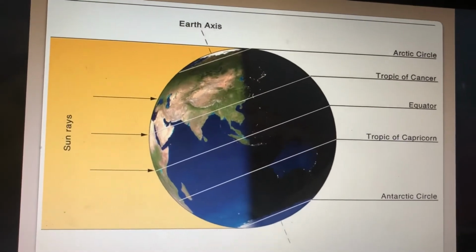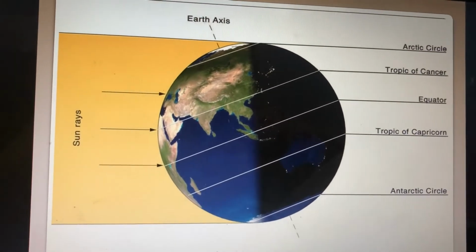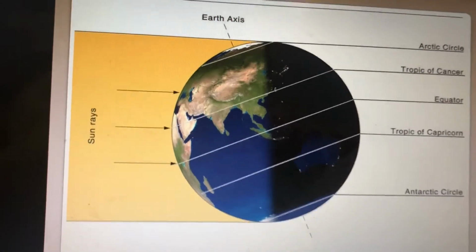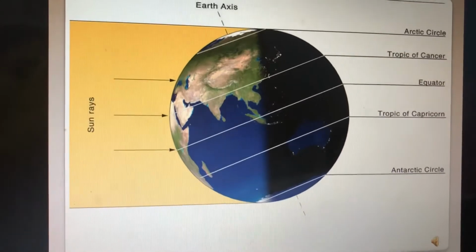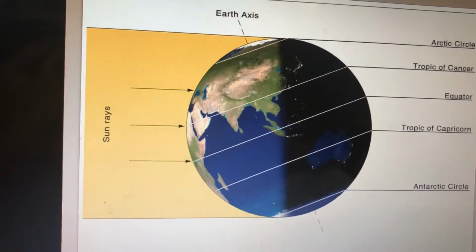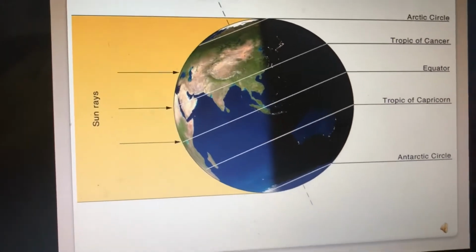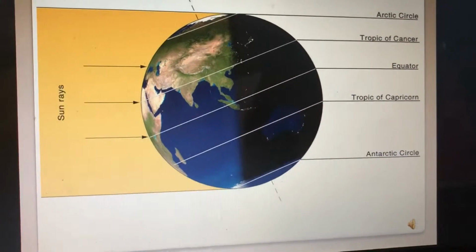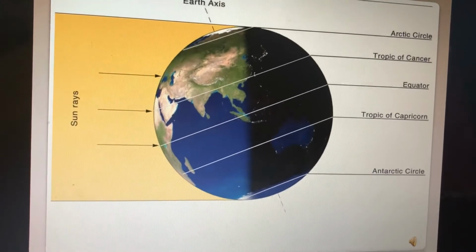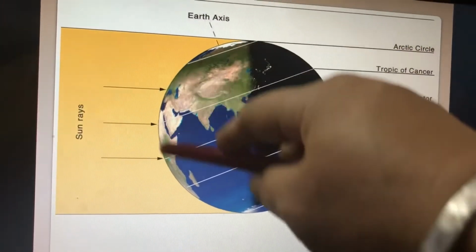Parallels and latitudes. These are the set of imaginary circles drawn on the surface of the globe. All the parallel circles from equator to poles are called parallels of latitude. Latitudes are measured in degrees.